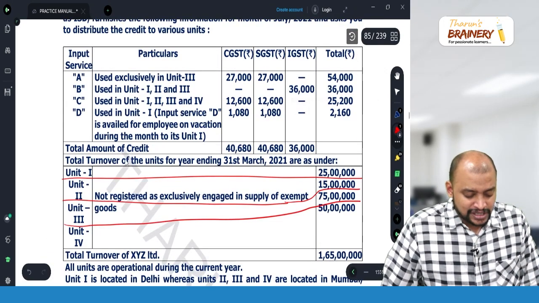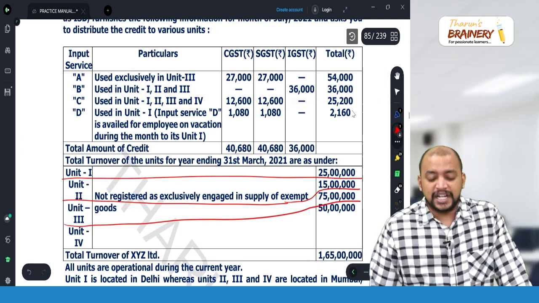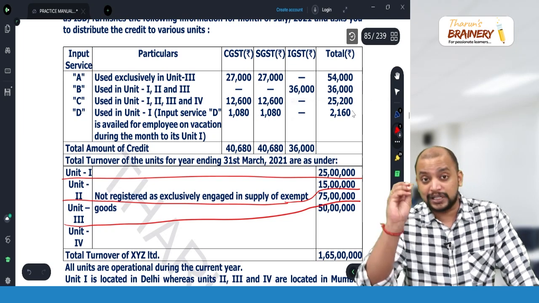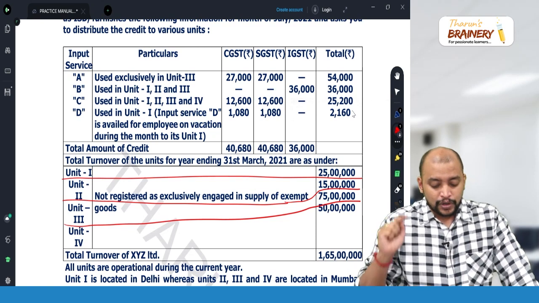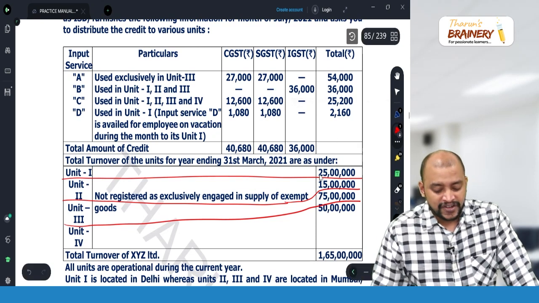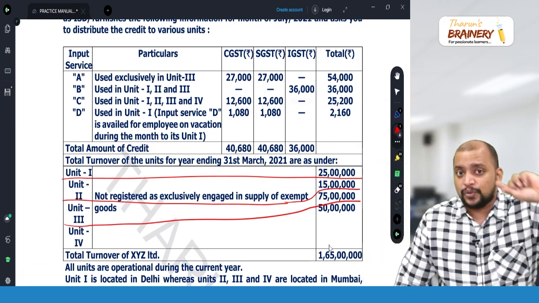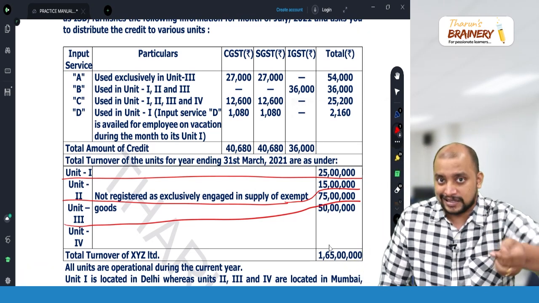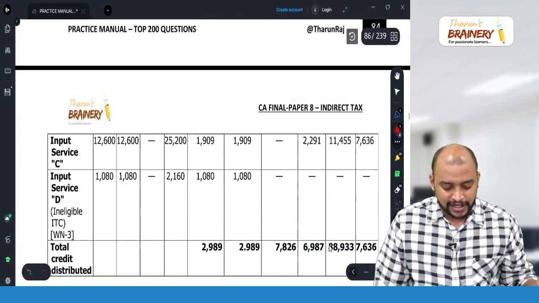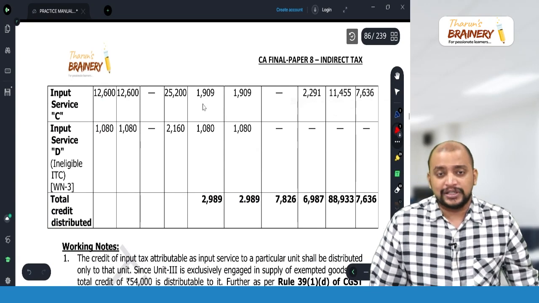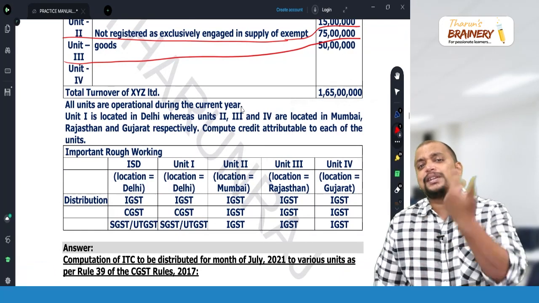Then next, input service C, all 4 units. Now be careful. Take 25,200. First listen to how to do that, I am telling you. 25,200 into the unit 1 turnover, 25 divided by 165. You get one number, and that will be given to unit 1. But distribute it as CGST and SGST. Whatever is that number, divided by 2, CGST and SGST. For example, you got some number, then that divided by 2 for CGST and SGST like that. Then other places, no issue.